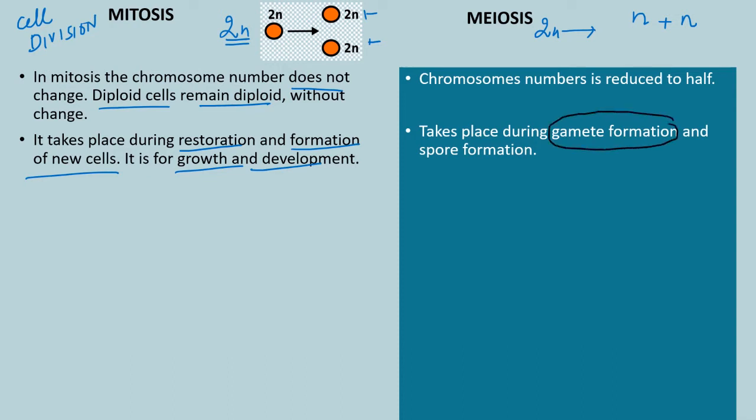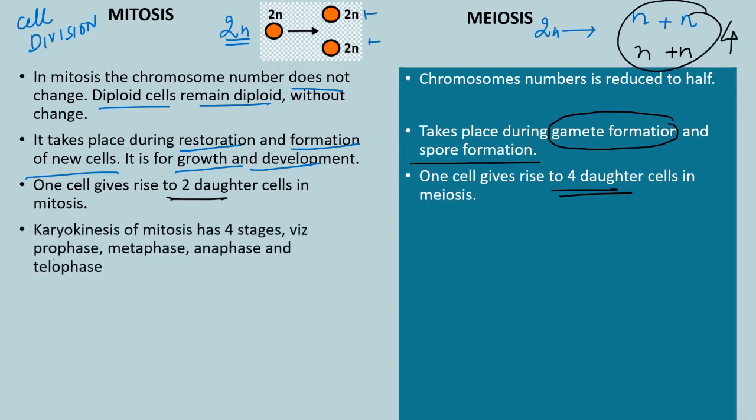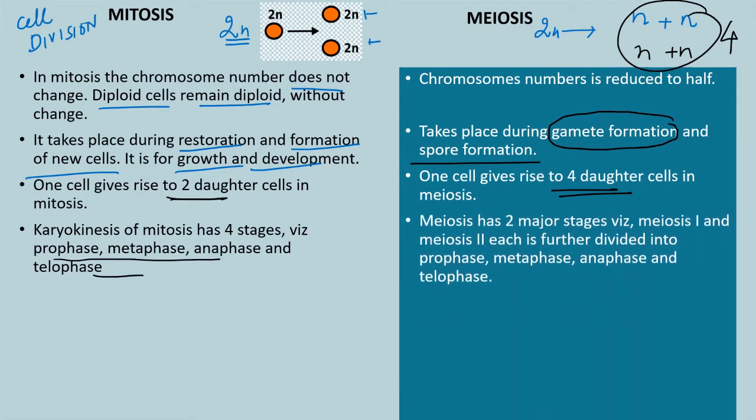In mitosis, one cell gives rise to two daughter cells, as you see in this diagram, whereas in meiosis, one cell gives rise to four daughter cells. Now, karyokinesis of mitosis has four stages, that is prophase, metaphase, anaphase, and telophase, whereas meiosis has two major stages, that is meiosis 1 and meiosis 2. Both of them are further divided into prophase, metaphase, anaphase, and telophase.